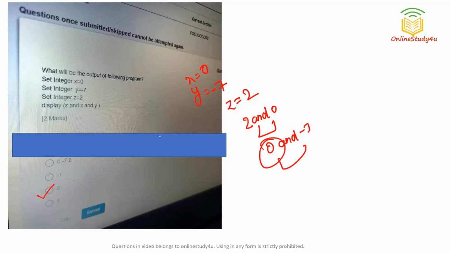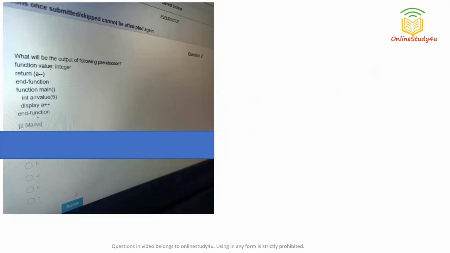0 will be the correct answer, because in case of AND operation, consider this as logical AND, right? Although they have not used the ampersand like this, but consider this as logical AND. In case of logical AND, even if one of the parts is giving you false or 0, the whole expression will be false itself. You must be knowing that, right? Let's move to our next question. So here's our next question.